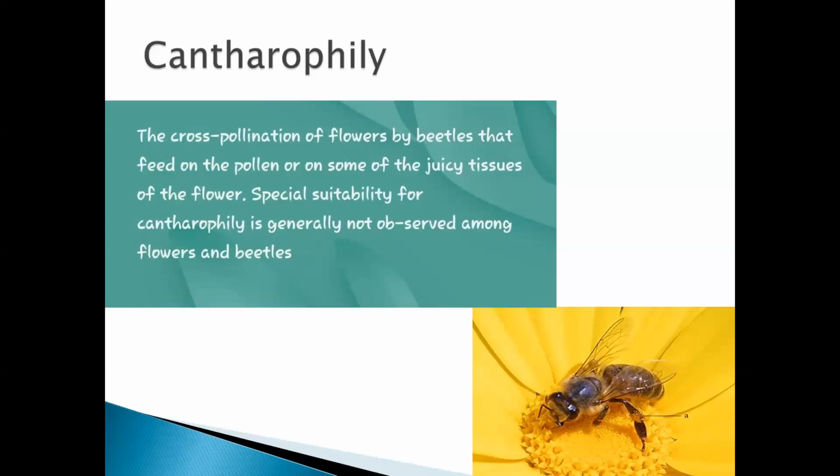Special suitability for cantharophily is generally not observed among the flowers and the beetles, meaning there are no special characteristics, but the pollination is done by beetles and it is known as cantharophily. In return, they get pollen grains and nectar as their reward. So this is another type of pollination.